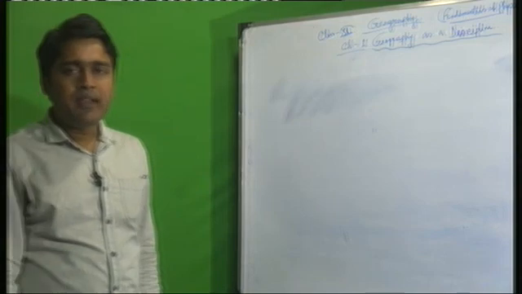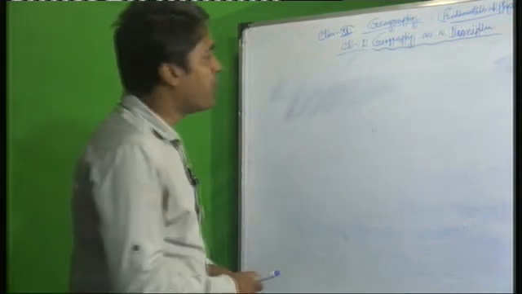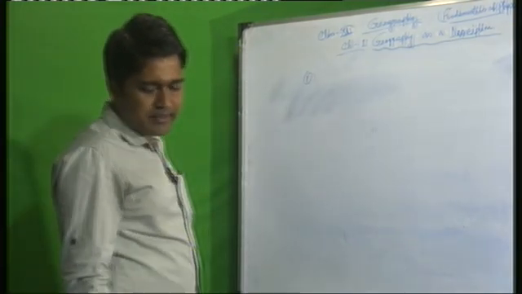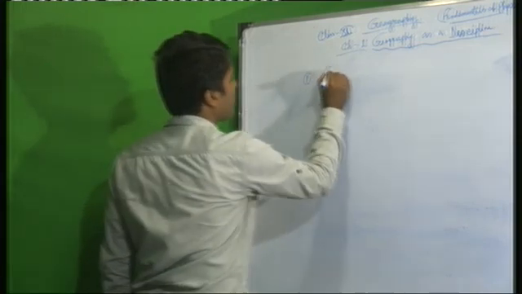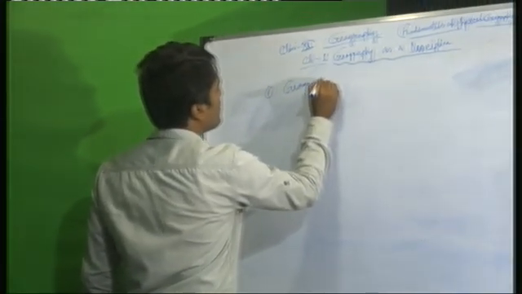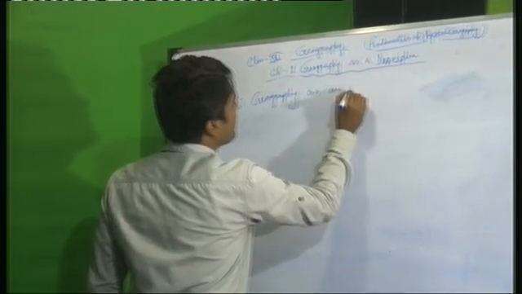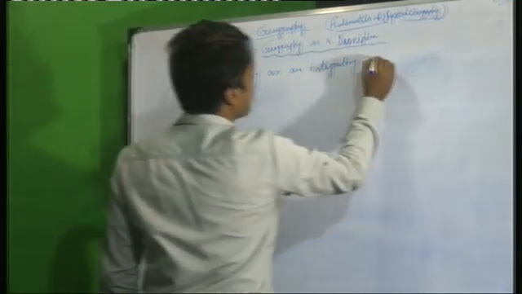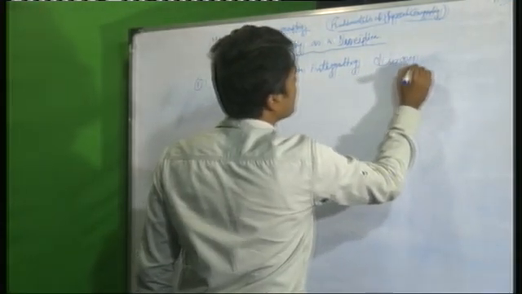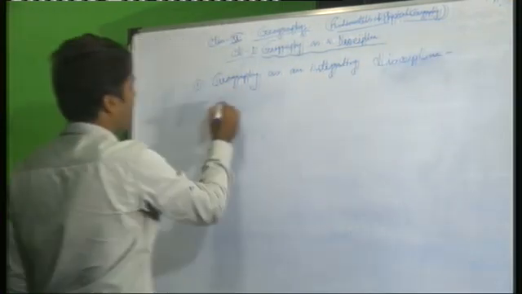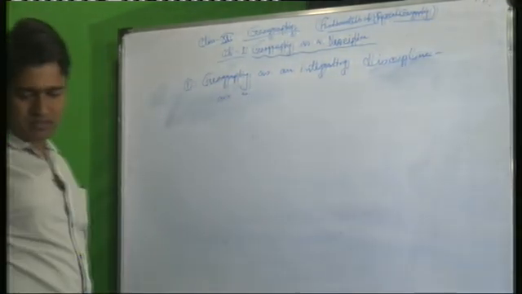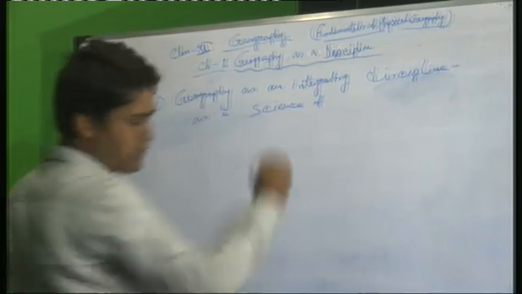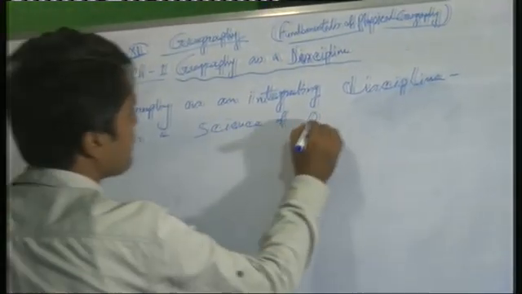So geography as a discipline, in this chapter there are 2 main important parts. The first one is geography as an integrating discipline, as a science of spatial attributes.